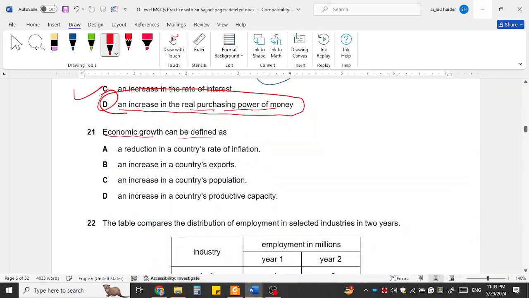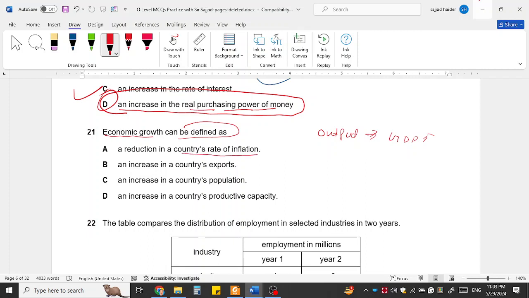Economic growth can be defined as, economic growth means when output increases in an economy. Output means more goods and services produced in an economy. This means GDP increases. So is economic growth a reduction in the country's rate of inflation?